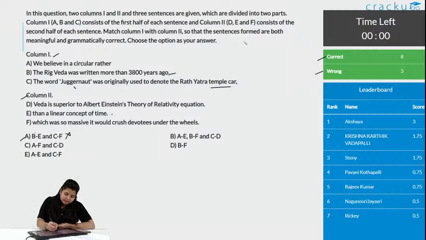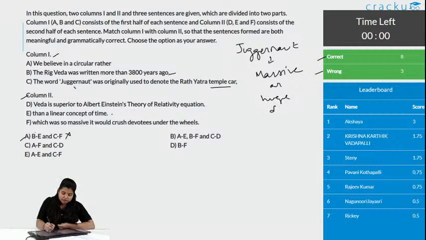CF says the word Juggernaut was originally used to denote the Rath Yatra temple car. Juggernaut means massive or huge destruction. Here they are talking about Rath Yatra.